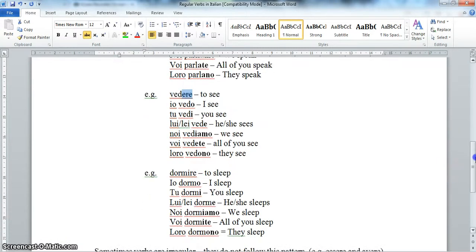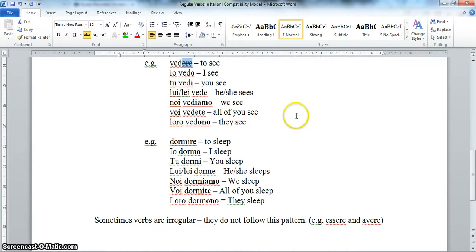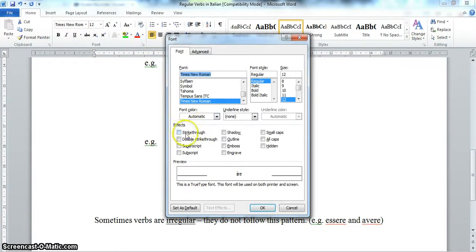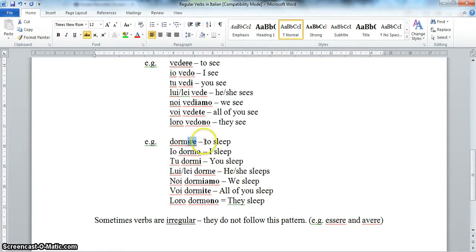Then we've got dormire, which is an ire verb. Again, we do the same thing as with are and ere verbs when we're asked to conjugate it or to assign a person to its action. We get rid of the ire and we add particular endings. Now there are two different groups of ire verbs which I'll talk to you about in a moment. This particular example, dormire, is what I will always refer to as a group 1 ire verb, and you'll see what I mean by that in a moment. So we drop off the ire and we add particular endings.